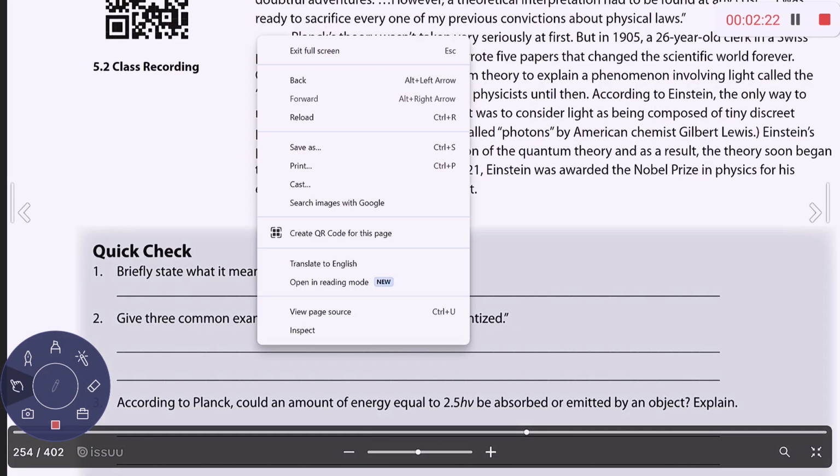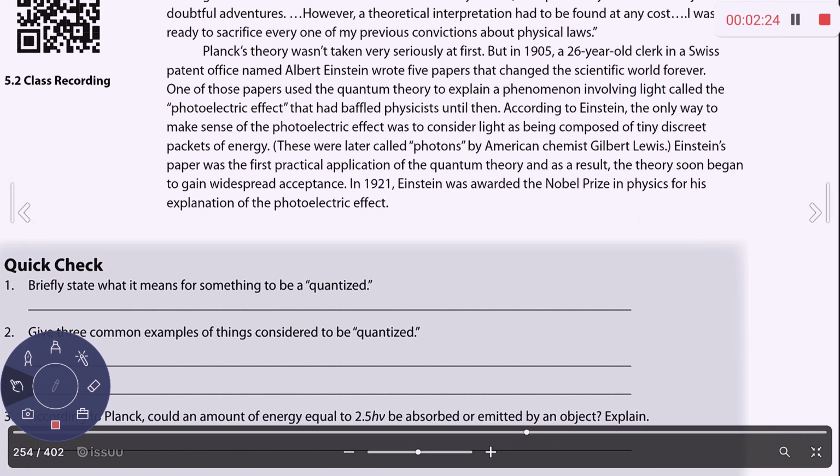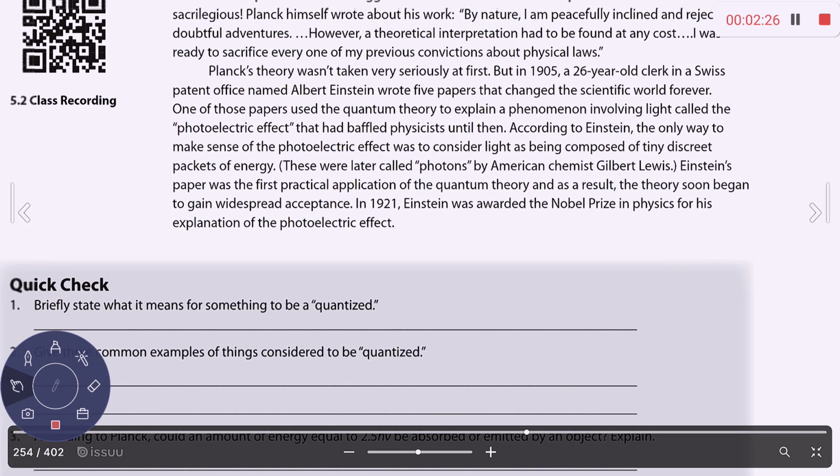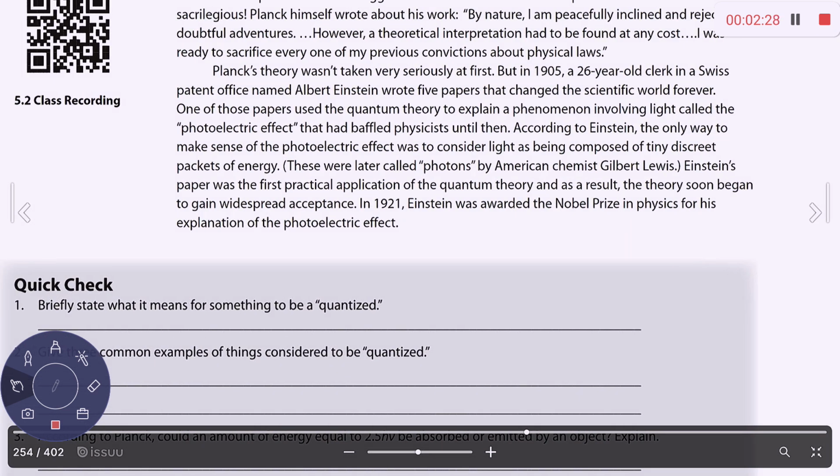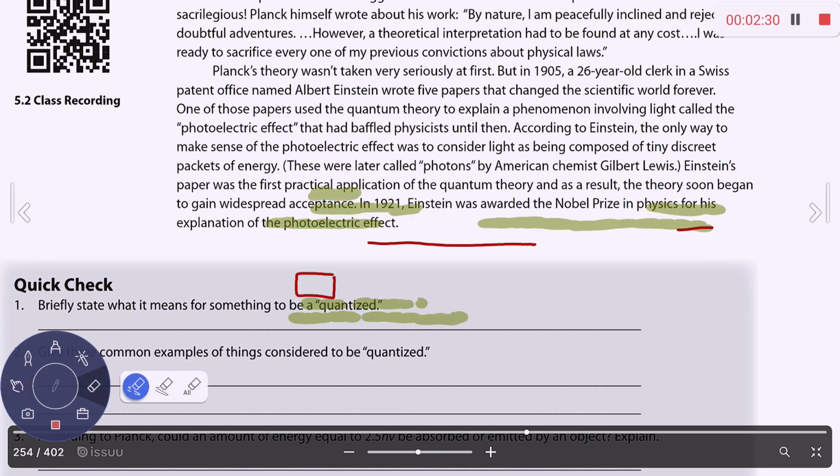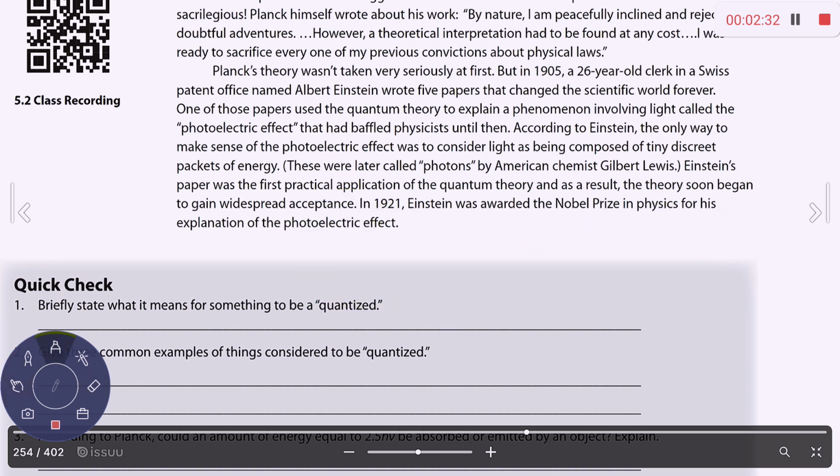His theory wasn't really taken seriously. It wasn't until Albert Einstein wrote some papers and used quantum theory to explain the photoelectric effect.